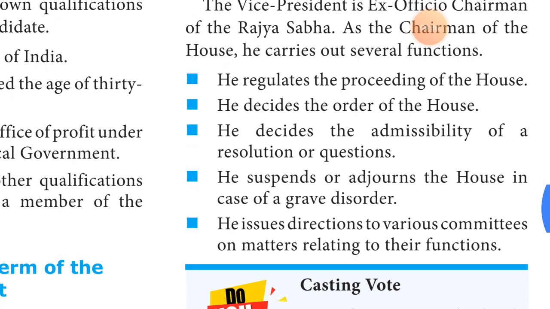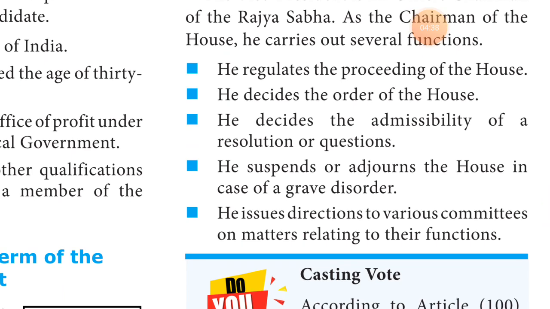The last function: he issues directions to various committees on matters relating to their functions. That means every committee, for example the Rajya Sabha members have many committees, he orders and allots the work to each and every committee. That is the main function of the vice president. So these are the functions of the vice president.